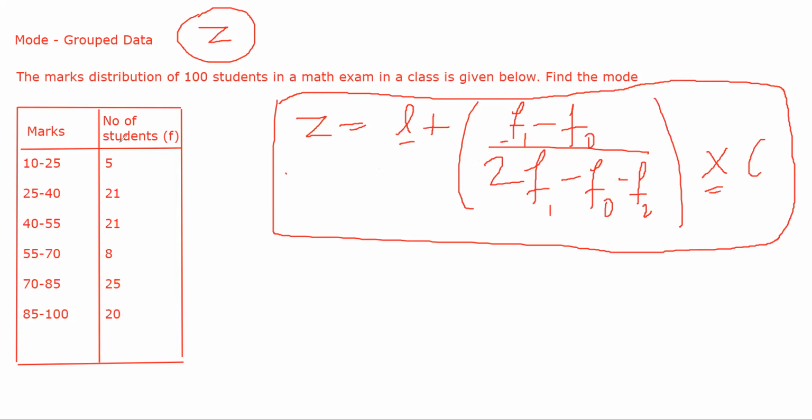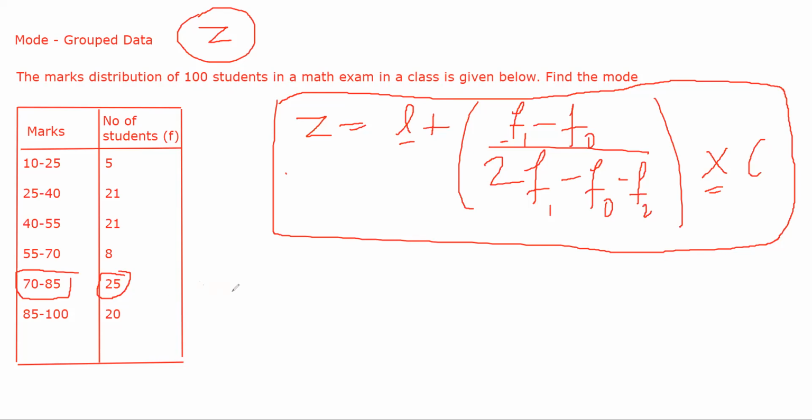Now the largest frequency is 25, meaning this is the modal class. The class corresponding to the modal frequency is the modal class. The first step is to find the largest frequency. In this case, 25 is the largest frequency, meaning 70 to 85 will be your modal class.